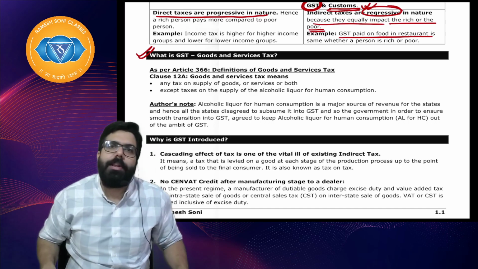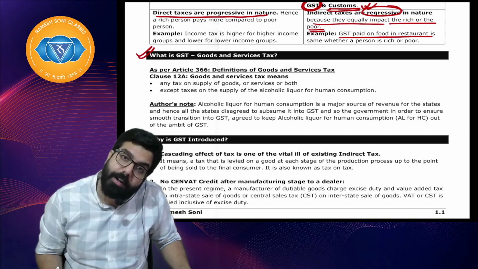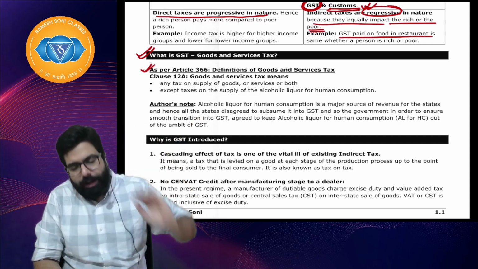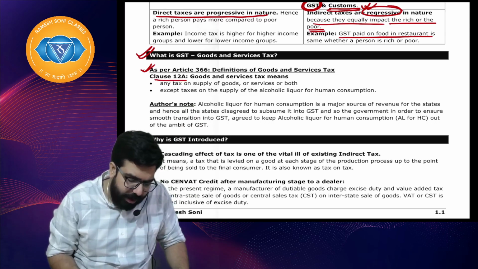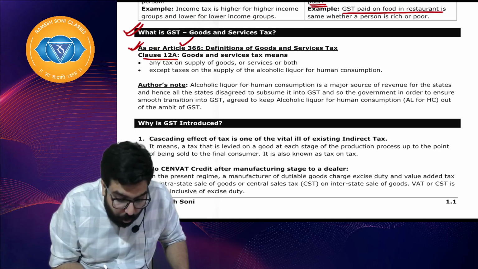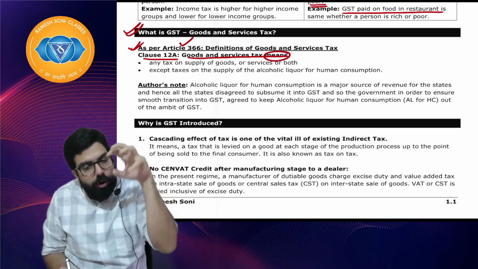Now, in the Constitution there is a definition which has been given for goods and services. Sir, what is the definition given? I'll just read it out for you. More discussion we'll be doing later. It says, clause means supposing paragraph. For an example, Article 366, paragraph number 12. Goods and service tax means only this much.